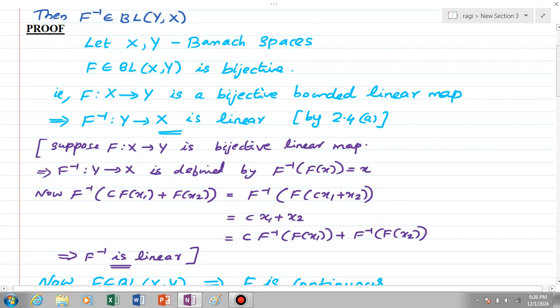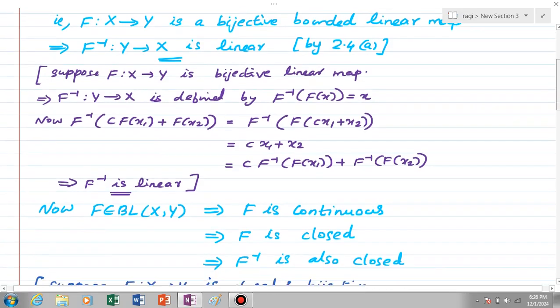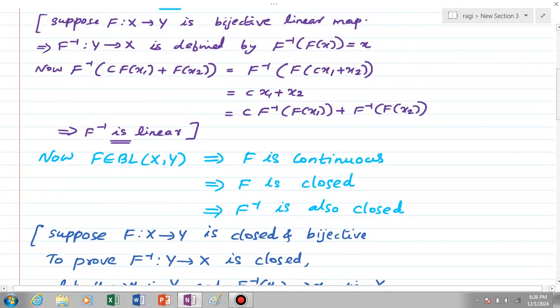Now if we check f inverse of c times f of x1 plus f of x2, we can see that this is equal to c times f inverse of f of x1 plus f inverse of f of x2, meaning f inverse is a linear map from Y to X. Now f, an element of BL(X,Y), means it is continuous, and since every continuous map is closed, we can say that f is closed. If f is closed, then the inverse map f inverse is also closed.